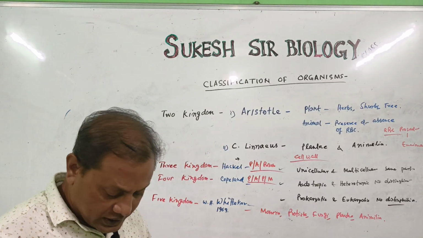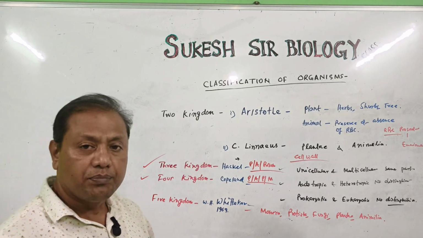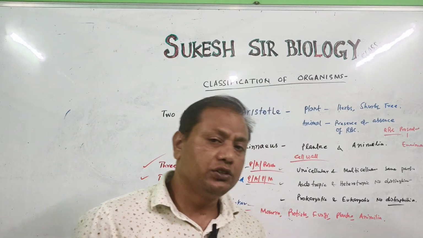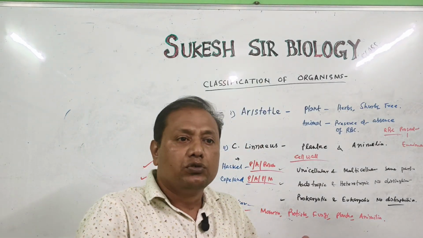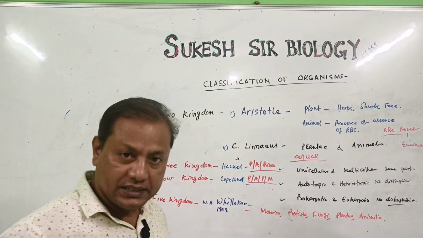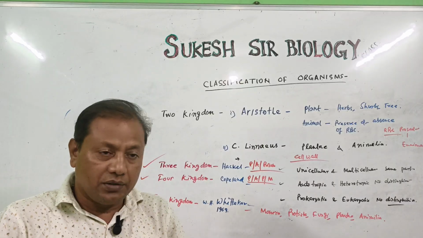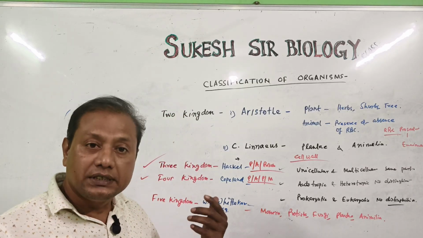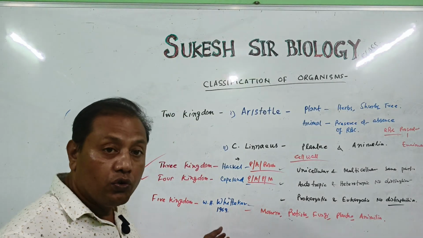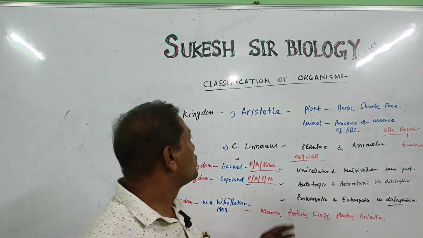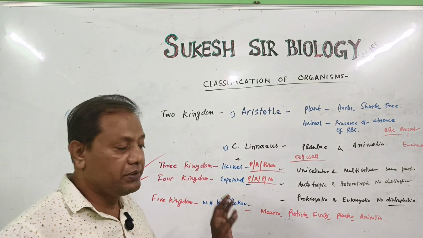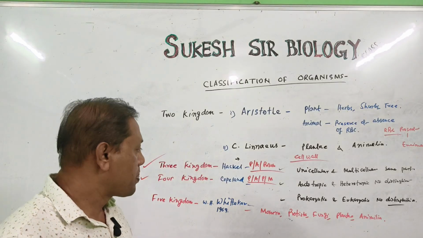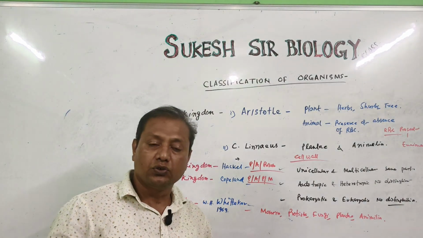One of the main things in biological classification is its importance. What is the importance of biological classification? Biological classification gives you information about the evolutionary relationships of various organisms, the identification of various organisms and their relationships among them. Some biodiversity information we can also get from biological classification. So classification of organisms is very important to study, to know the proper information regarding organisms. So this is the introductory part of biological classification.